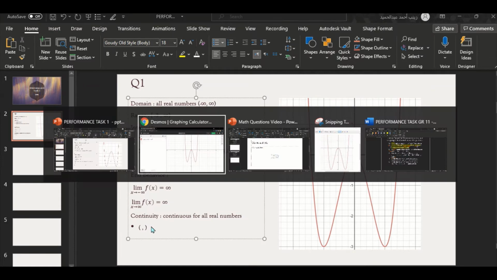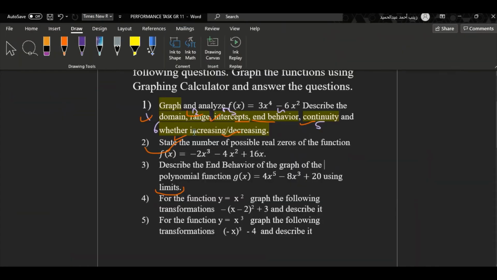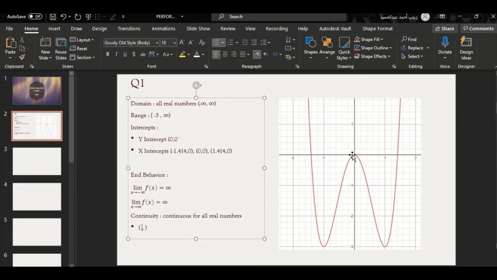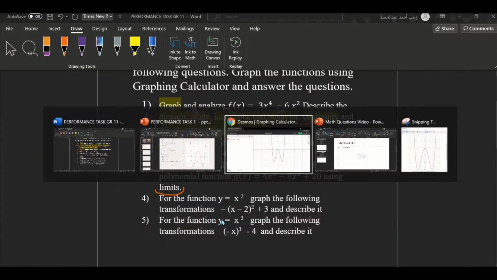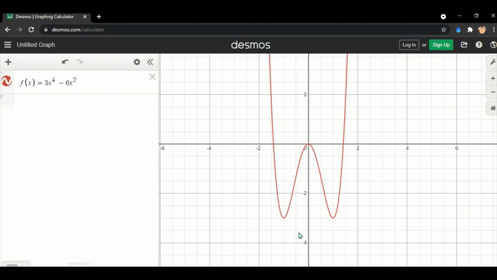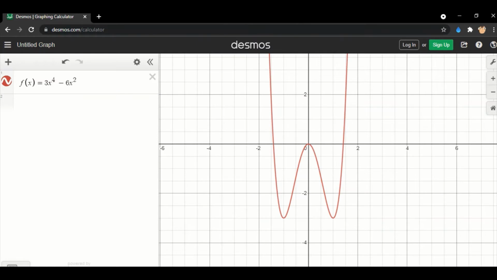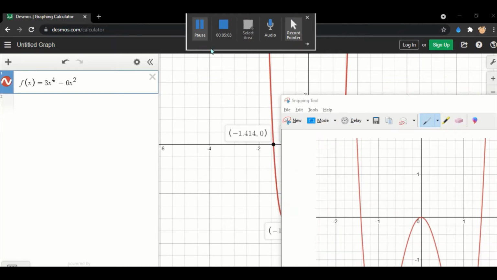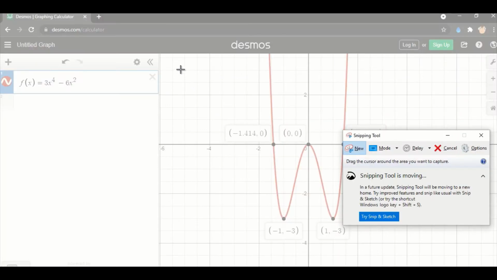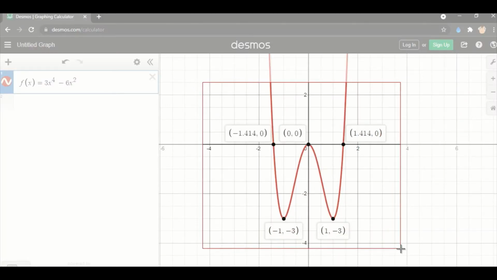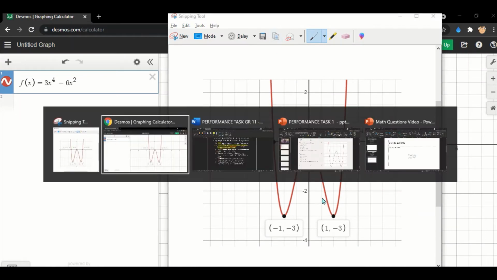Okay, so now for the intervals of increasing and decreasing. As you can see, this graph goes up and down and up and down, and we must figure out the intervals. For this, I'm taking a better screenshot to provide in my presentation. So, okay, I'll do this again. One second. Okay, so now I'll take the screenshot after